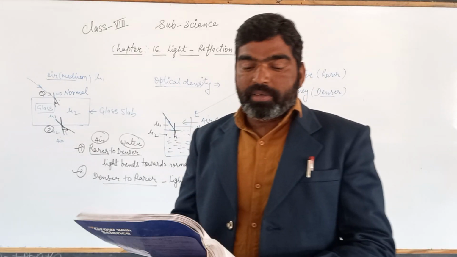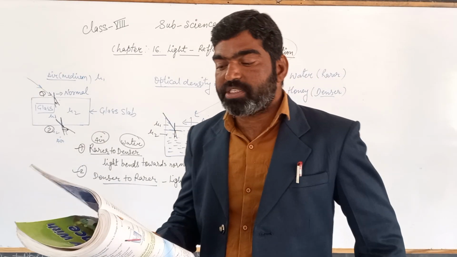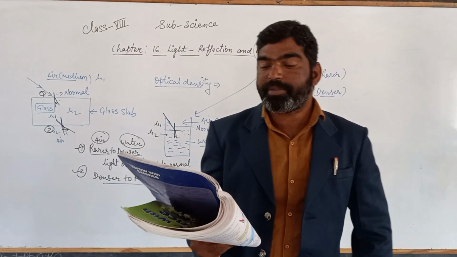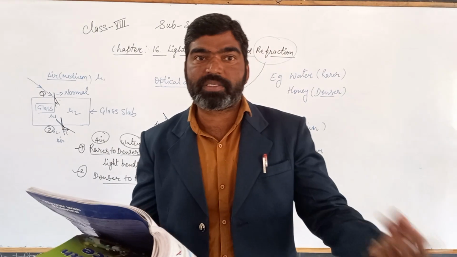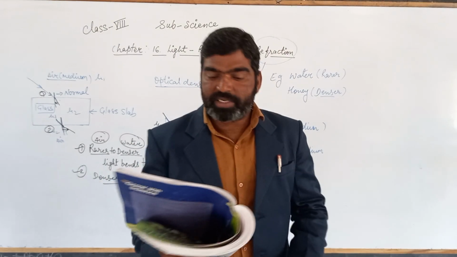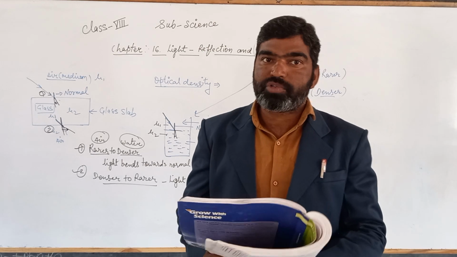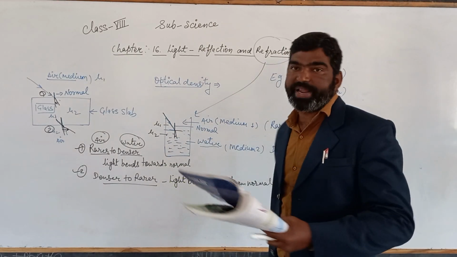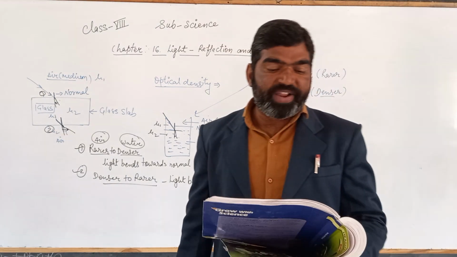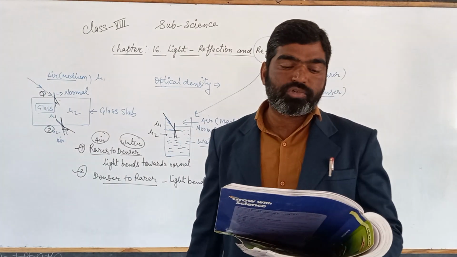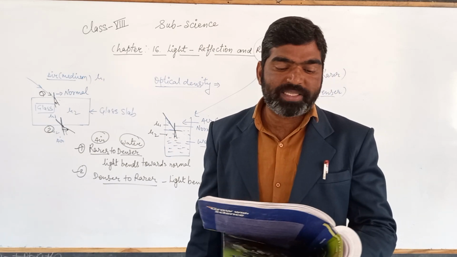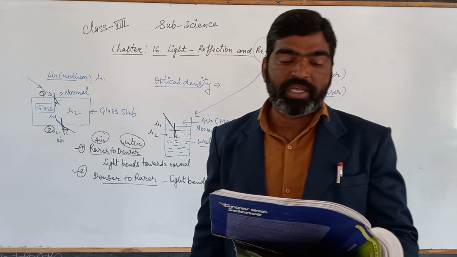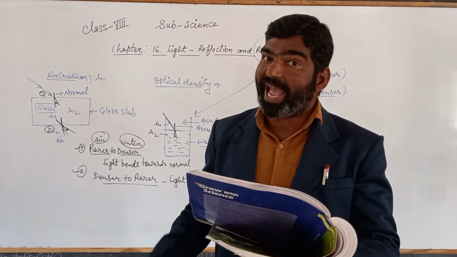Second thing: the difference between the actual sunrise and apparent sunrise during the morning time, and during the sunset in the evening time. You also see some little bit of difference in the sun rising. This is because of refraction. The refraction of light through the atmosphere gives rise to many interesting phenomena. The sun becomes slightly visible even before the actual sunrise due to the refraction of light by the atmosphere.